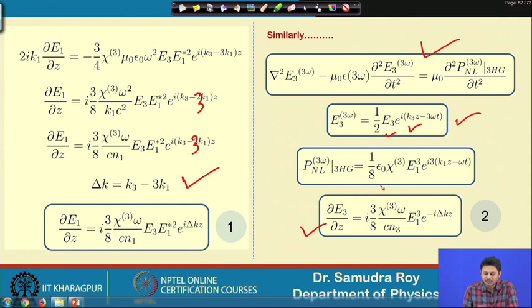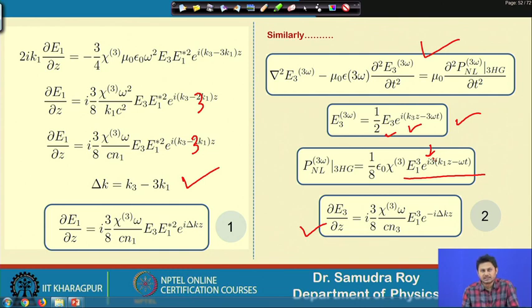So this source term for third harmonic generation you can pick up from your P nonlinear third harmonic with 3 omega. It should be simply E1 e to the power i(3 k1 z minus 3 omega t), that means it will have a frequency 3 omega because 3 is sitting here.